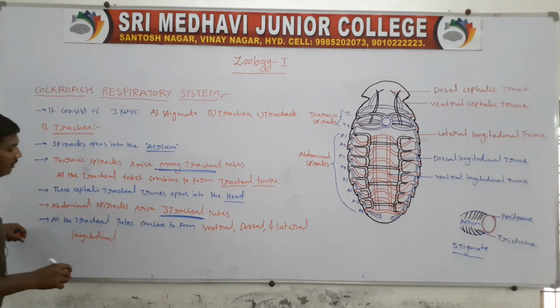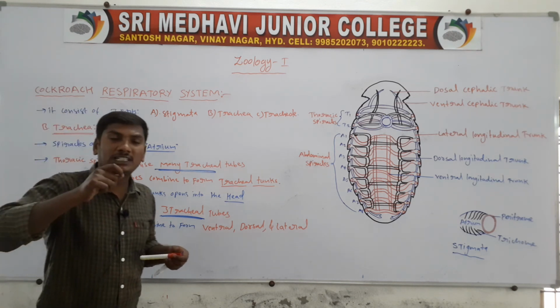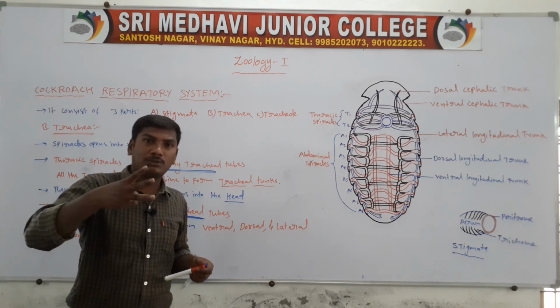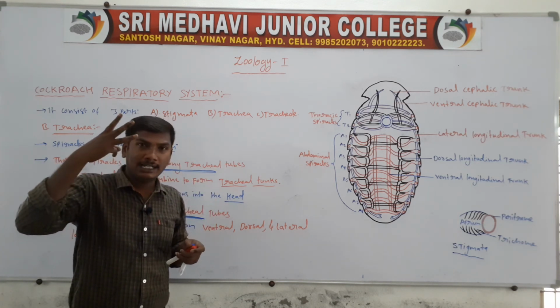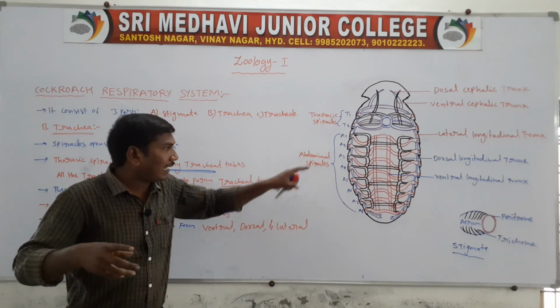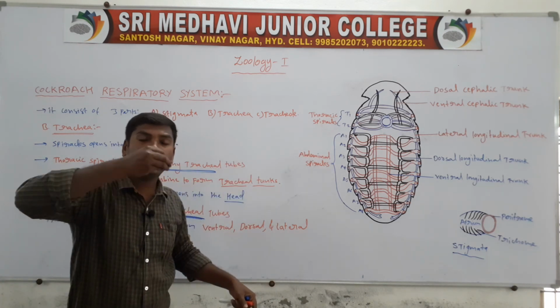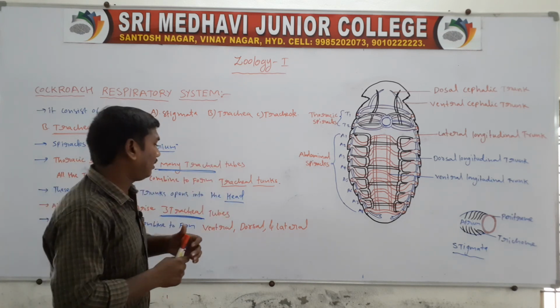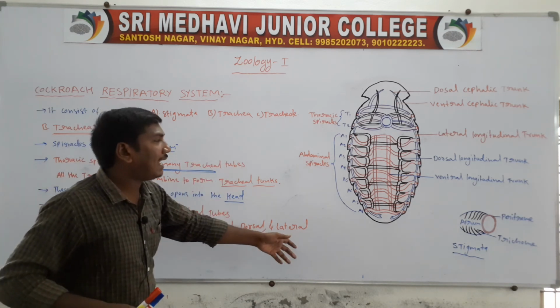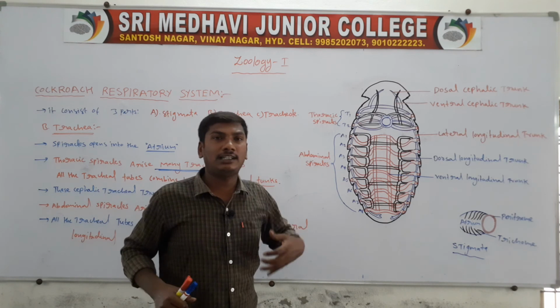Each abdominal spiracle gives rise to 3 tracheal tubes. So the 8 abdominal spiracles give rise to 3 tracheal tubes each, and all the tracheal tubes combine to form the ventral, dorsal and lateral longitudinal trunks.